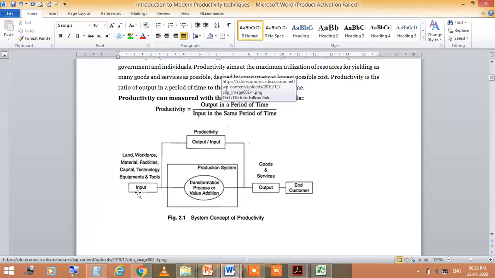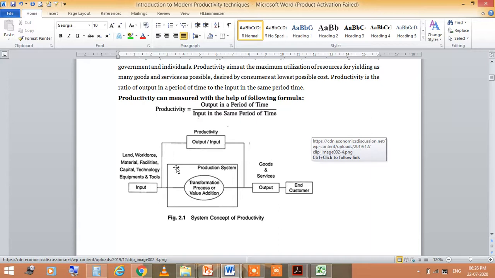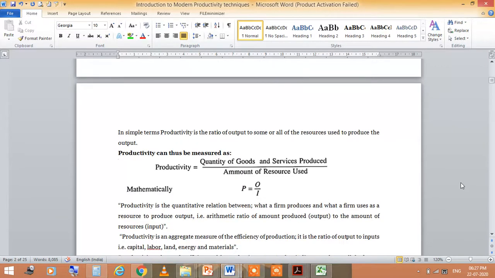After this input, we go to the phase of productivity in terms of the output, and this output will behave like an input to go to the final output after processing. These outputs are the goods and services, which are then handed over to the end customer. In simple terms, productivity is the ratio of output to some or all of the resources used to produce the output.